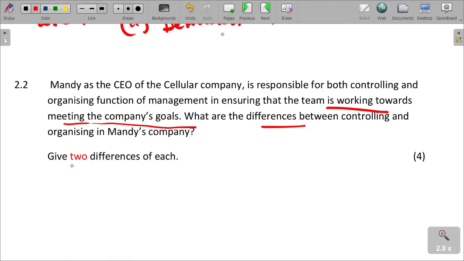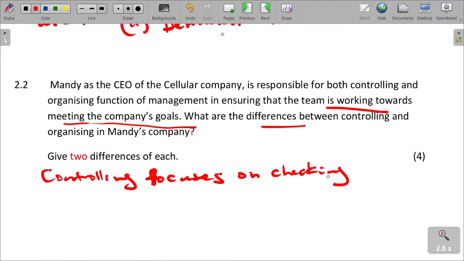So one, controlling. Controlling focuses on checking and correcting performances. It focuses on checking and correcting performances.